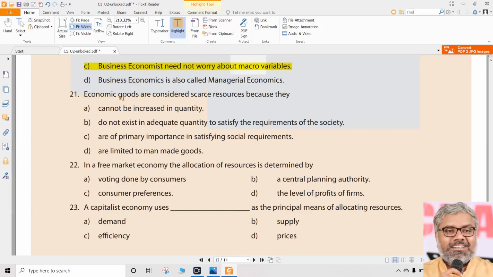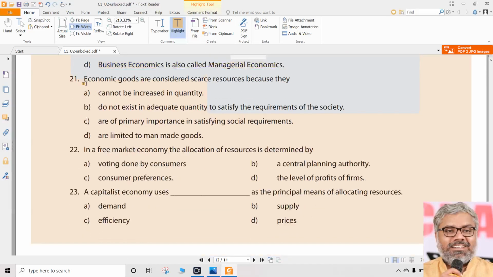That's it. 21st question. Economic goods are considered scarce resources. Why? Why are they scarce? Let us see that one by one. They cannot be increased in quantity. Is that because of which they are scarce? No, we cannot say. Are they scarce because of this? Yes. They do not exist in adequate quantity to satisfy the requirements of the society. They are there, but definitely they will be insufficient in satisfying the requirements of the society.